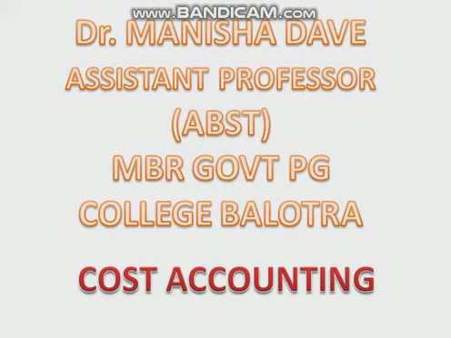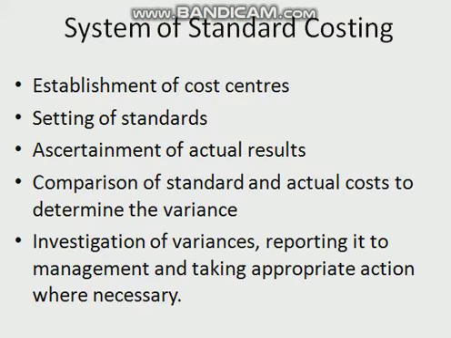We will be discussing what the preliminaries are in establishing a system of standard costing. Standard costing involves the following basic steps. Number one, establishment of cost centers; setting of standards; ascertainment of actual results; comparison of standard and actual cost to determine the variances; investigation of variances; reporting it to management; and taking appropriate action where necessary. First, I will be discussing in detail what is establishment of cost centers.